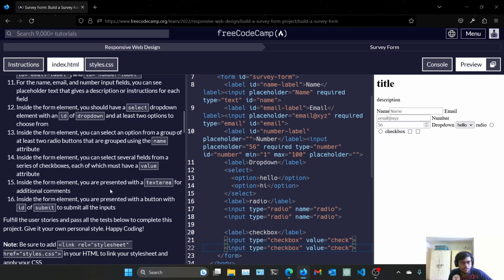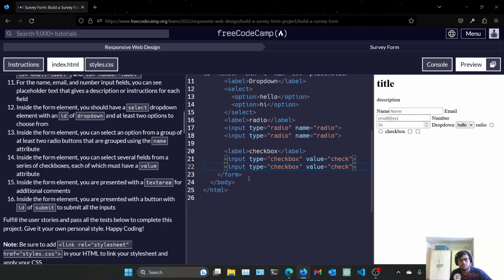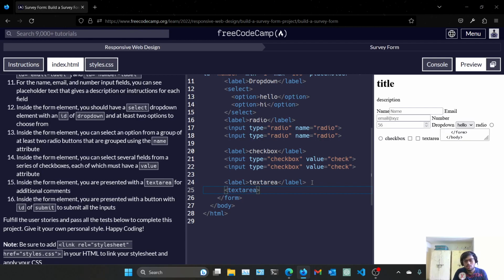Inside form element, we are presented with a text area for additional comment. Okay, now we have to add a text area. Copy it, paste it here. Text area. You don't need to enter input tag here. It's time to put text area. And note it is not a self-closing tag.